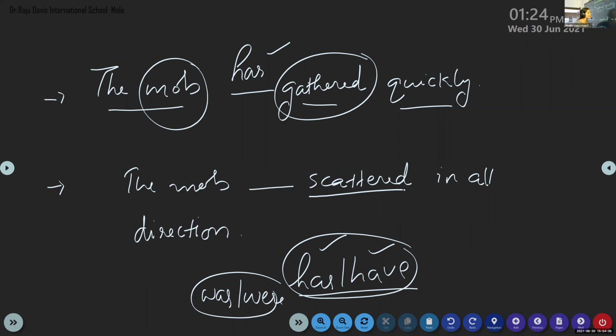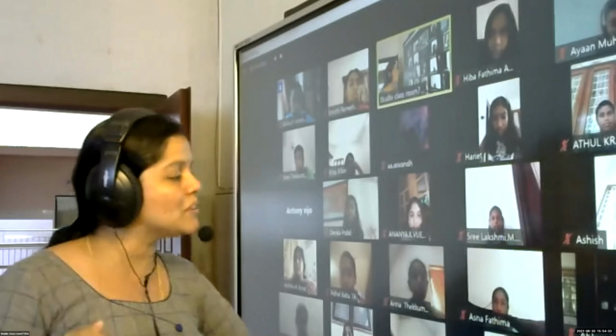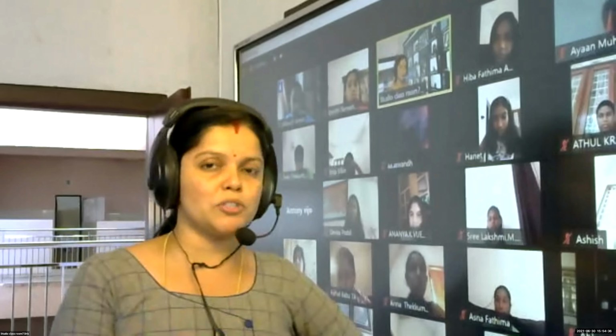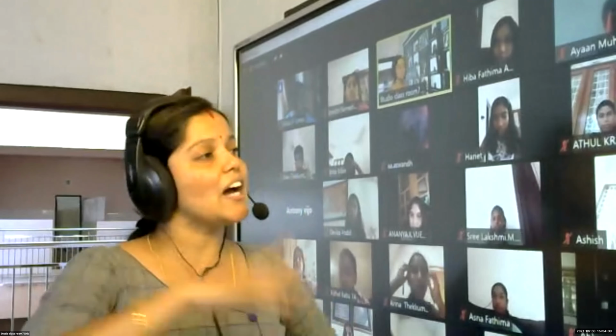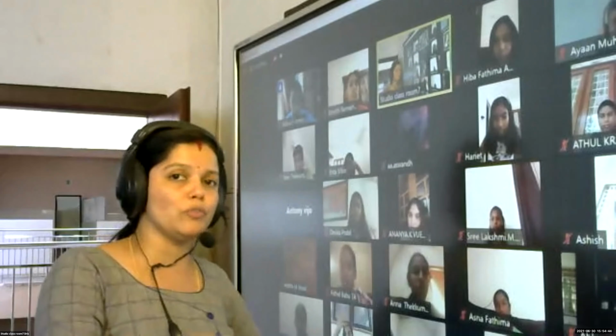Scattered. So 2 people are standing next to me, other 2 are along my right side, and the other 2 are on the bridge, the other 2 on the coconut tree or somewhere. They are all watching everything that is happening, right? It is scattered. People are all scattered everywhere. At dispersal time, if it is not properly dispersed, you can see people scattered everywhere, right? So though the mob is a collective noun, we have used 2 different options. In some cases we use has, in other cases we use have. Am I clear?